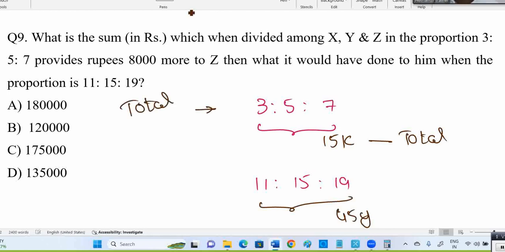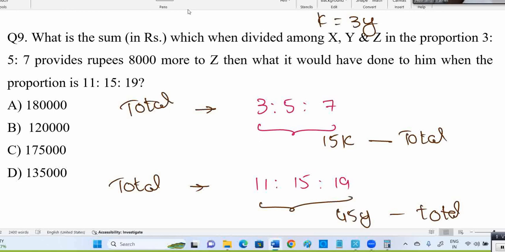Here I have some amount, totally some amount is there. I'm distributing in this way. I have the same amount here. I'm distributing in this way. Total should be the same. First, x gets 11y, y gets 15y, z gets 19y. The relationship finally we got, as both are related to the same total, is k equal to 3y. If I know k or y, I can find the total. If I know k, total equals 15k. If I know y, total will be 45y.